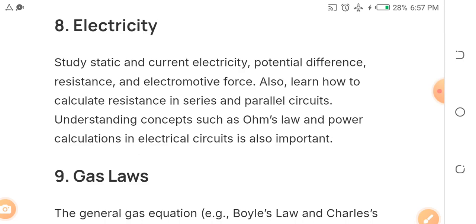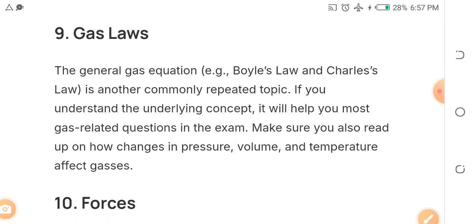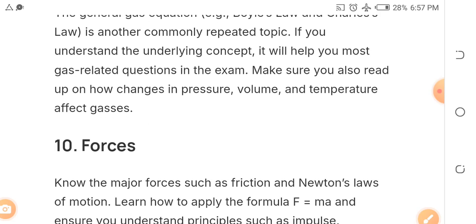Okay, gas laws. You already know gas laws will come out. Things like Boyle's law, Charles' law, and the general gas equation. These are things you must be sure of, even in your dream. If they wake you up and ask you, you should tell them that these are things you are sure will come out.